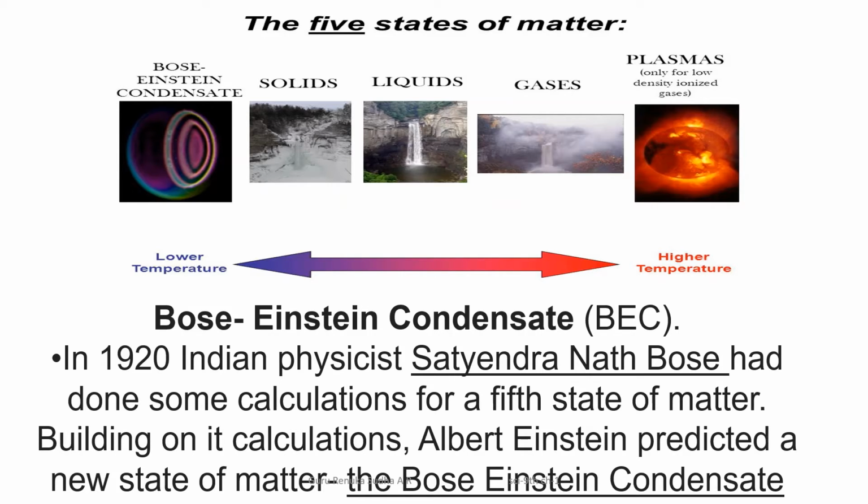So the first one is Bose-Einstein condensate, then solids, liquids, gases, and plasma. Now we come to know that there are 5 states of matter you can observe in the universe, not on earth. On earth you can see only solid, liquid and gas, but plasma you can see during lava eruption, while the Bose-Einstein condensed state is not possible to see on the earth.